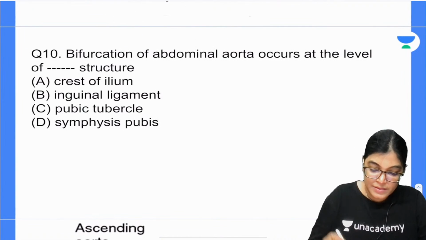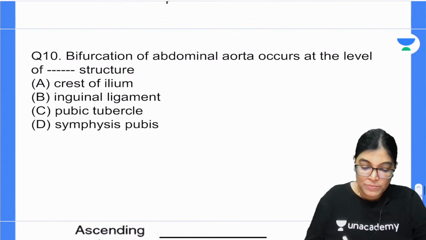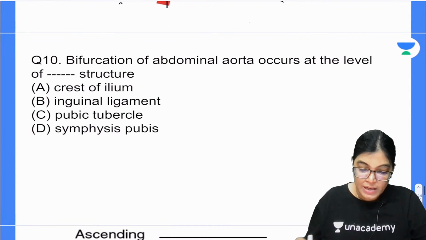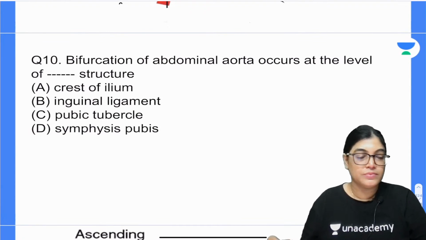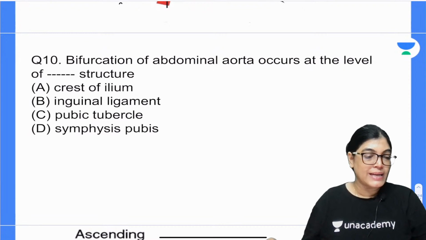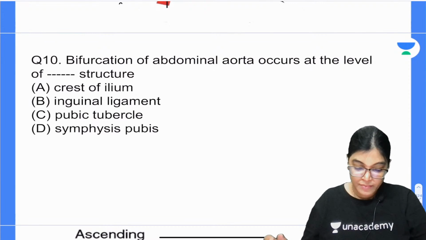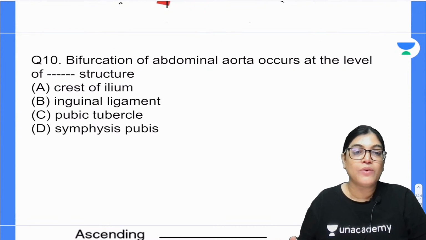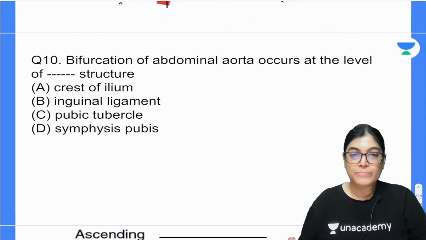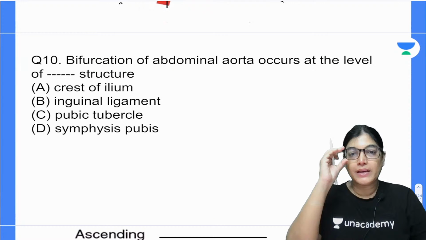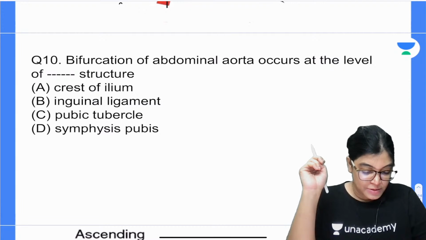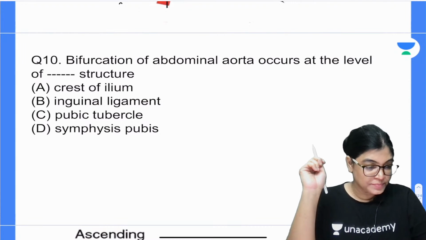Question number 10th. Bifurcation of abdominal aorta. Bifurcation of abdominal aorta is exactly occurring at the level of which of the following structure? Crest of ileum, inguinal ligament, the pubic tubercle or symphysis pubis. Mark the correct answer from 4 options.